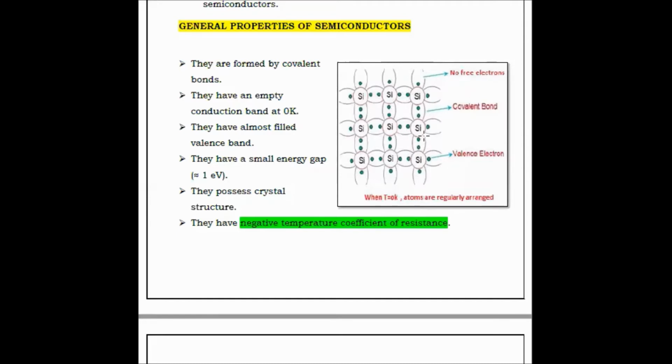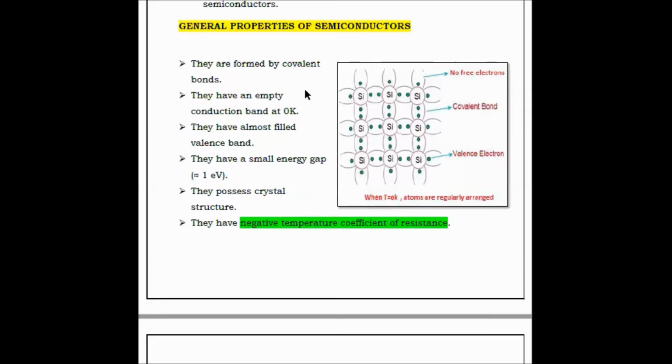When the electrons are not available freely in the medium, then the electrons are in the covalent bond. So they are formed by the covalent bond. They have an empty conduction band. They have an almost filled valence band. They have a small energy gap, in the order of 1 electron volt. They possess a crystal structure. They have a negative temperature coefficient of resistance.